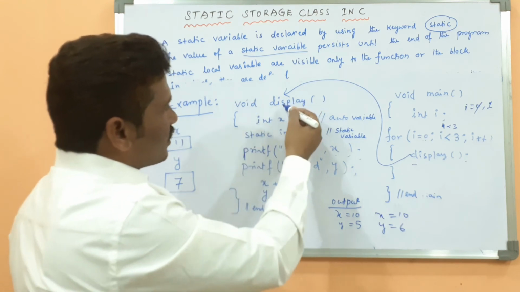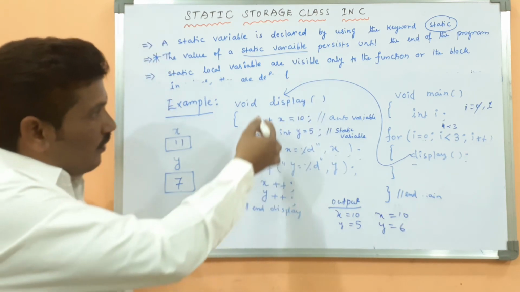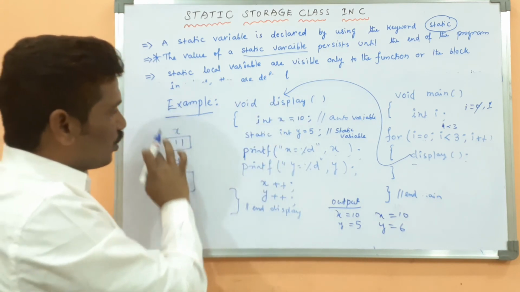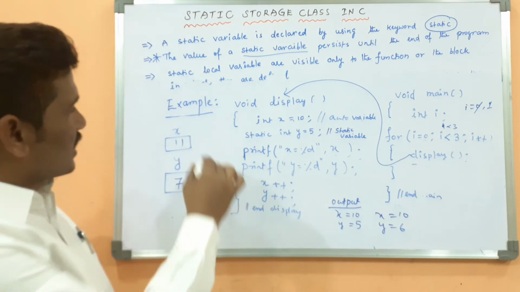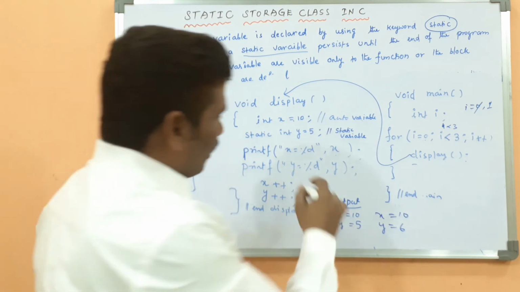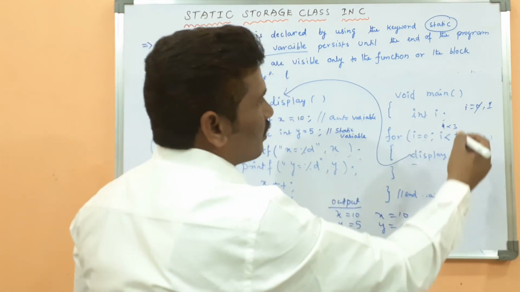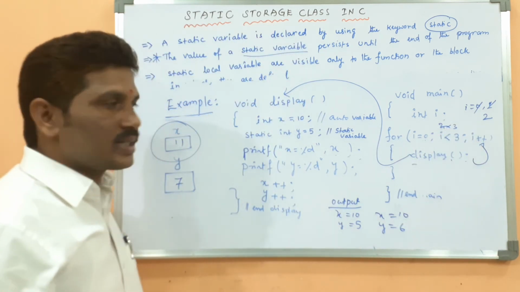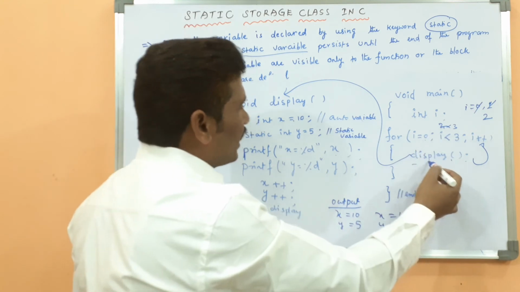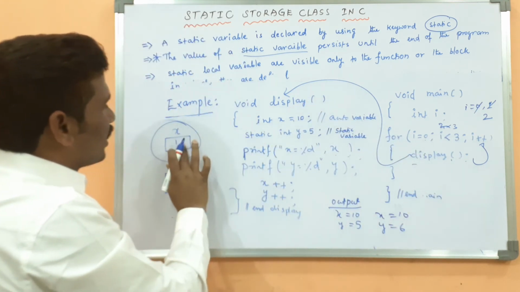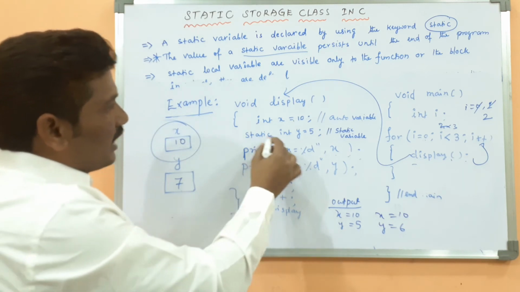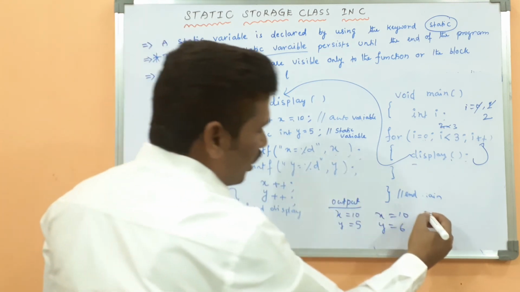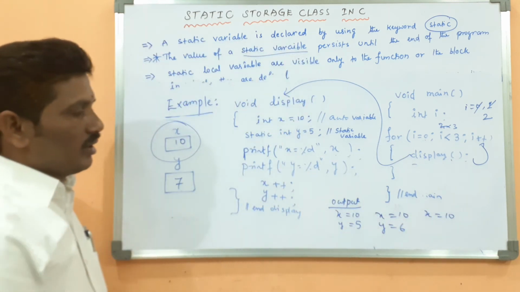Then again, once the function ends, whenever the control comes out of this block, again there is no memory for the variable x. It has been deleted from the memory. Yeah. Once again the control comes to the loop, again the i value is incremented by 1, i value becomes 2, then 2 is less than 3, condition returns true, again display method will be called, again x value is reset to 10. Then again this static statement will not be executed by the compiler. Then printf x, the third function call, what is the x value? 10.